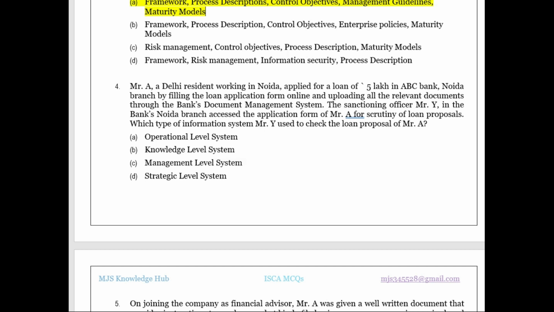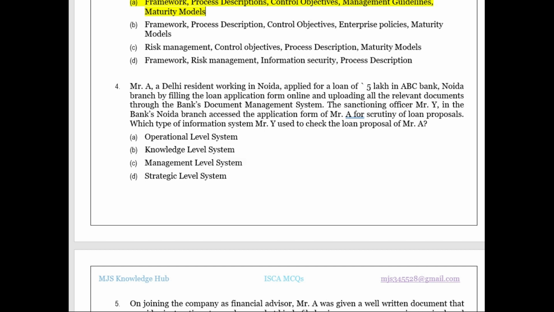Y, in the bank's Noida branch, accesses the application form of Mr. A for scrutiny of the loan proposal. Which type of information system did Mr. Y use to check the loan proposal of Mr. A? So, Mr. A is working in Noida. He is residing in Delhi, but he is working in Noida, and the loan application officer is also available in Noida. So, what kind of system is that officer using to access the loan document?